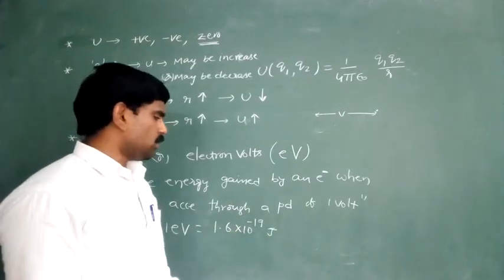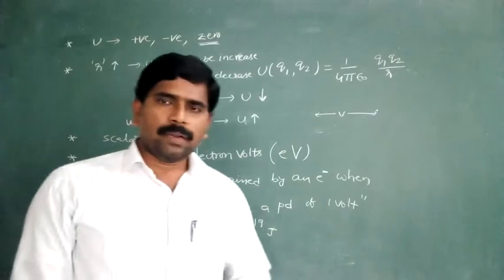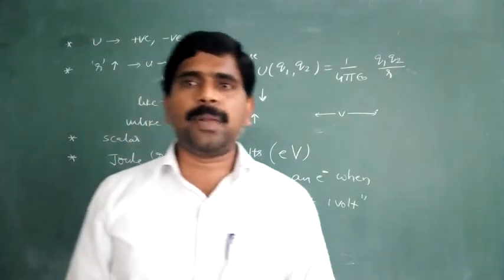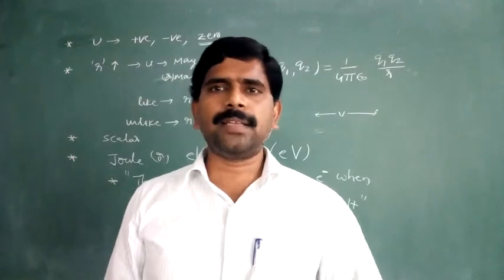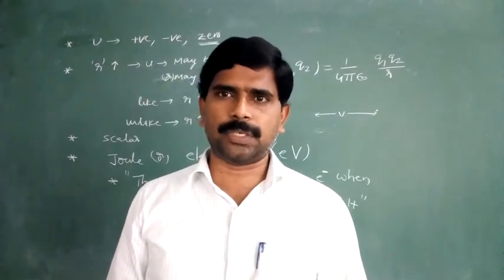Okay, next one. What happens if a conductor is placed in an external electric field? After that, we will discuss the charge distribution, one by one.